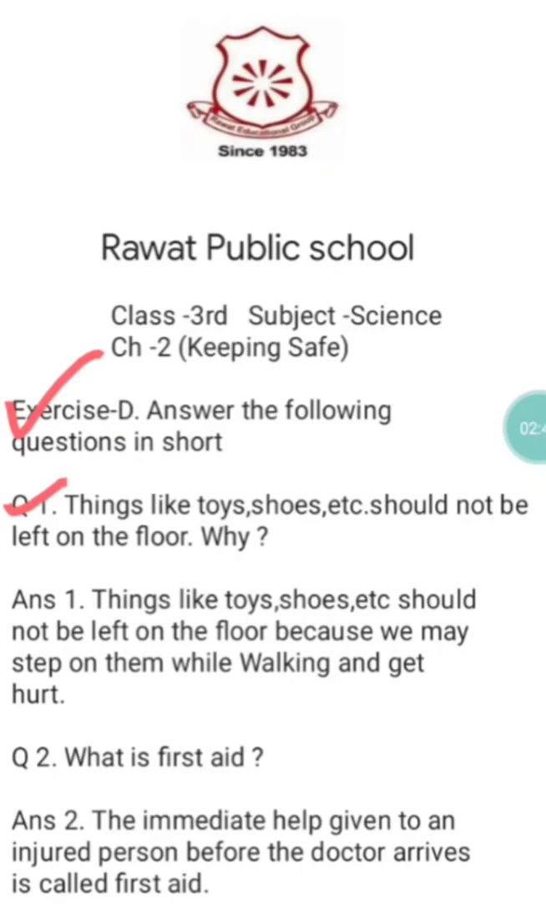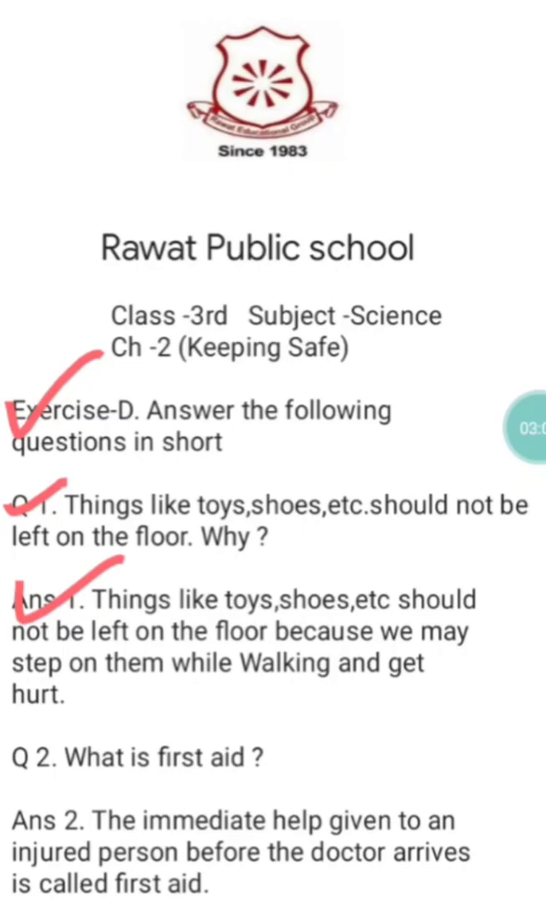So the answer of this question number 1 is: things like toys, shoes, etc. should not be left on the floor because we may step on them while walking and get hurt. Okay, so that's why we should follow the safety rules everywhere.